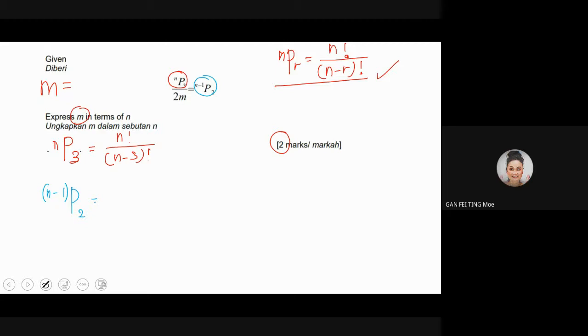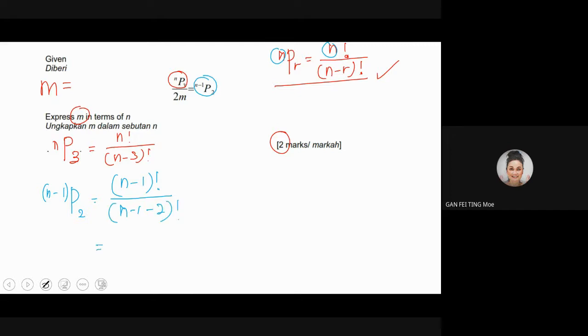So what is your n? Your n now for the blue color is n minus 1 factorial. Follow the formula. Check on the formula where I circled. Then over what? Over the expression in the bracket, which is n minus 1, then minus r. What is your r? Your r is 2. So the whole thing here is factorial.